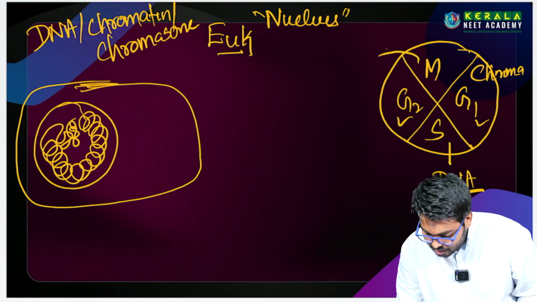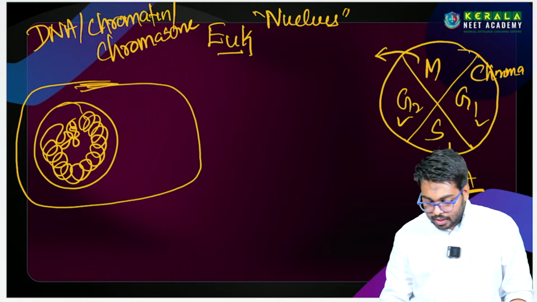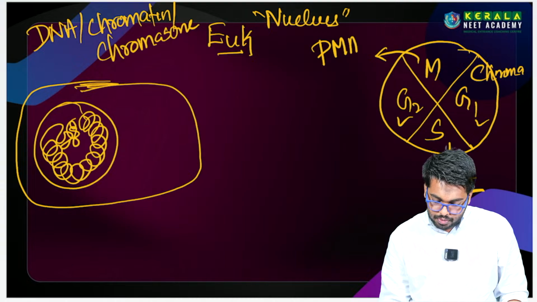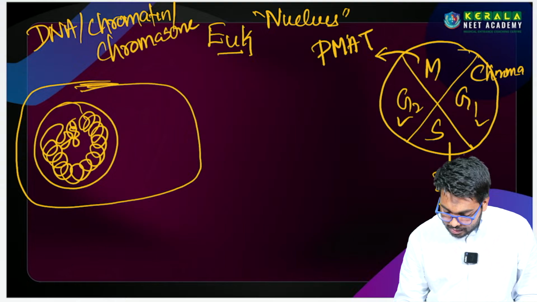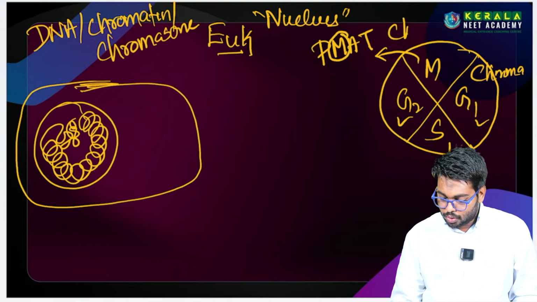But M phase, this is the most important phase. இல்லையா? This is divided into 4 stages, PMAT, that is called PMAT. In the PMAT stage, the metaphase மட்டும்தான் chromosome.